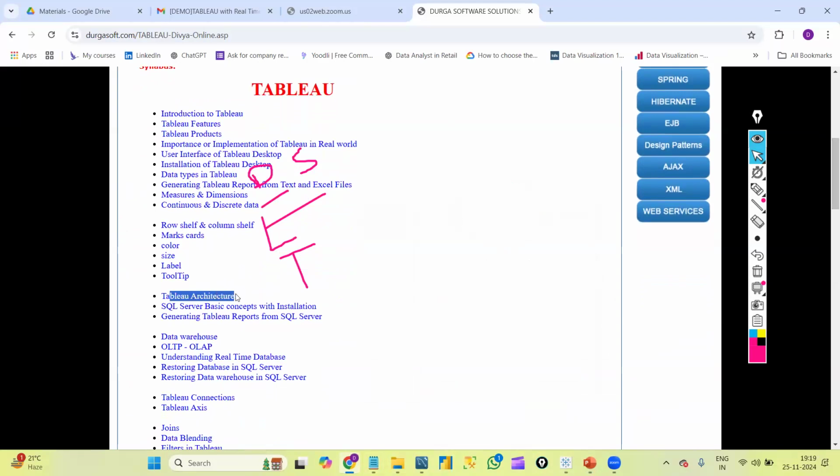Let's discuss Tableau architecture today. Tomorrow we will see the remaining concepts, SQL Server basics. I think you don't need SQL basics, right? You're already my SQL student. If any students come into this batch, I will cover SQL Server and every concept, and here also I'll show you. The syntaxes will be the same, of course. I'll show you everything.